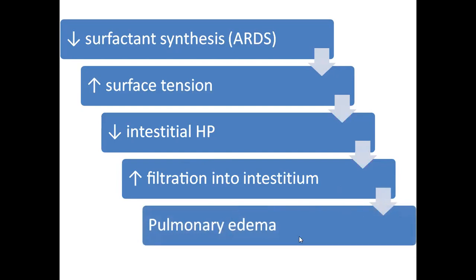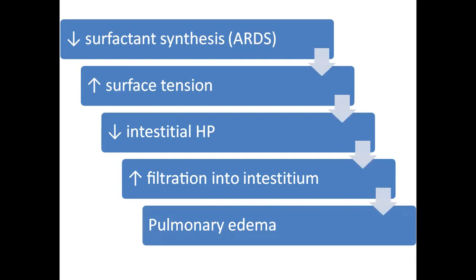So there are two important causes. One is reduced surfactant, increased surface tension, pulling the interstitium, reducing the interstitial hydrostatic pressure. Whether interstitial hydrostatic pressure decreases or capillary hydrostatic pressure increases, this favors filtration from the pulmonary capillaries into the pulmonary interstitium.